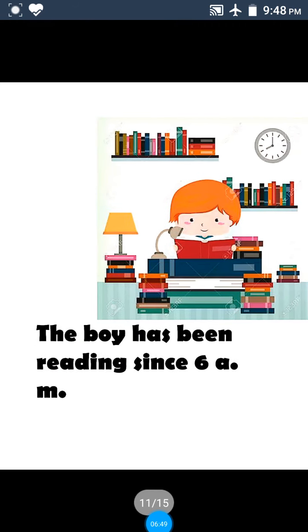Now he started reading at 6 a.m. Now the time is 8. So 2 hours. But it is not given as 2 hours. When he started is given, the exact time is given. That's why since is used. Or the boy has been reading for 2 hours. That means if it is given 2 hours, a period of time, then we have to use for. As it is given exact time, we have to use since.